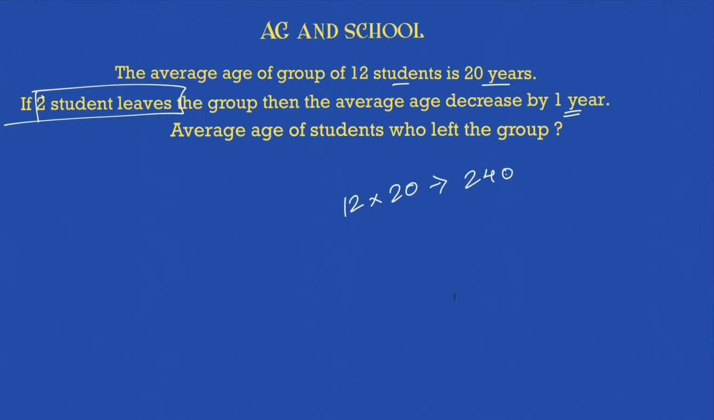Now 2 students are leaving, so you will write this as 10 into what? 19, so this becomes what? 190. So because of the 2 students leaving, it reduces by what? 50, right? 2 students, average age of students who left the group, so 2 students left, and the average decreases by 50. So because of 1 student, the average decreased by what? 50 by 2, which is nothing but 25, right?